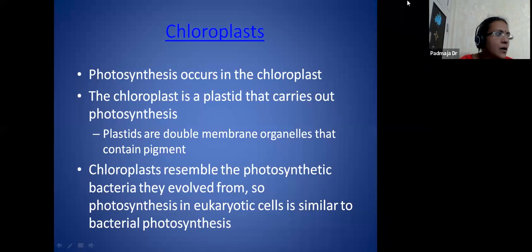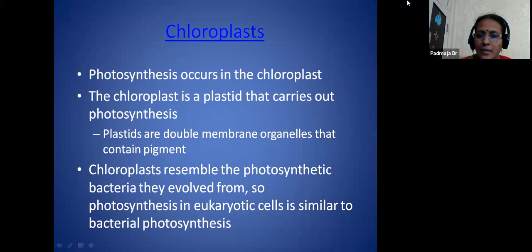And where is this photosynthesis taking place? We are clear that photosynthesis takes place in a leaf. When we see the transverse section of the leaf, there are the upper epidermis, the lower epidermis, and a number of mesophyll cells. The mesophyll cells are differentiated, depending upon dicot and monocot leaves, into palisade parenchyma and spongy parenchyma. In these, the chloroplasts will be there. Here in the chloroplast, this process is taking place. So photosynthesis occurs in the chloroplast.